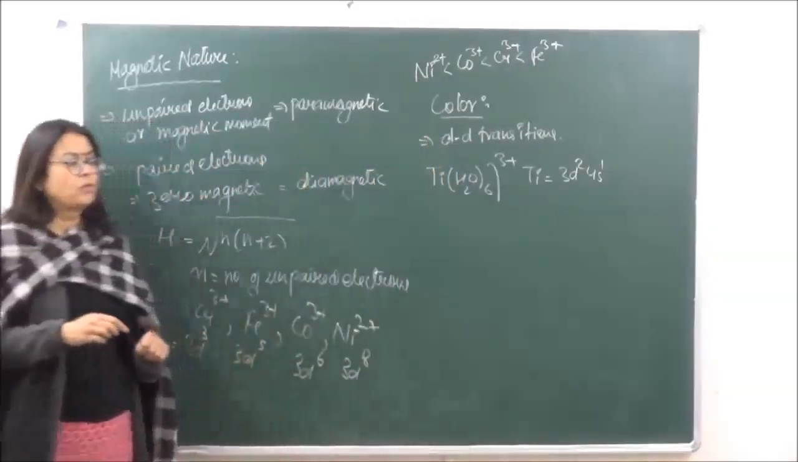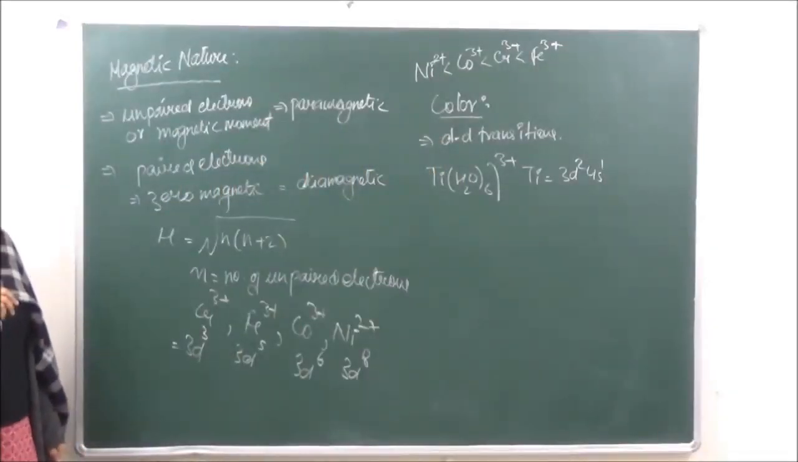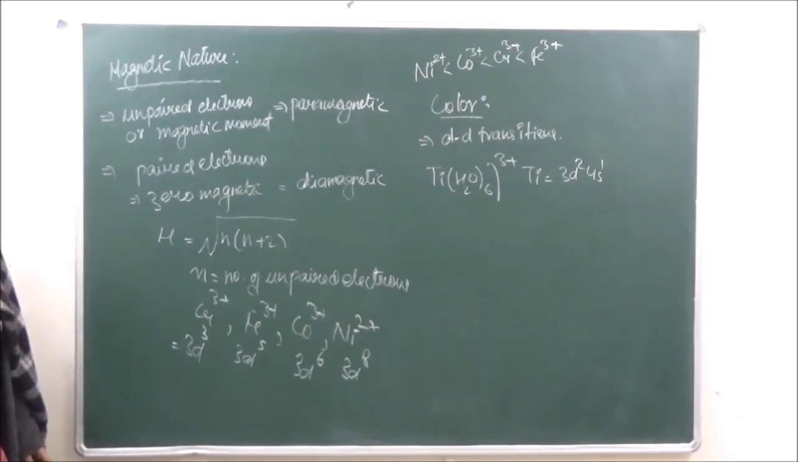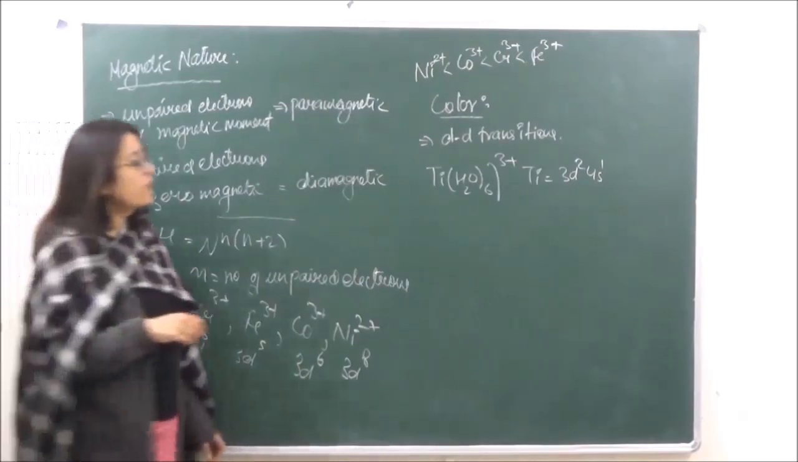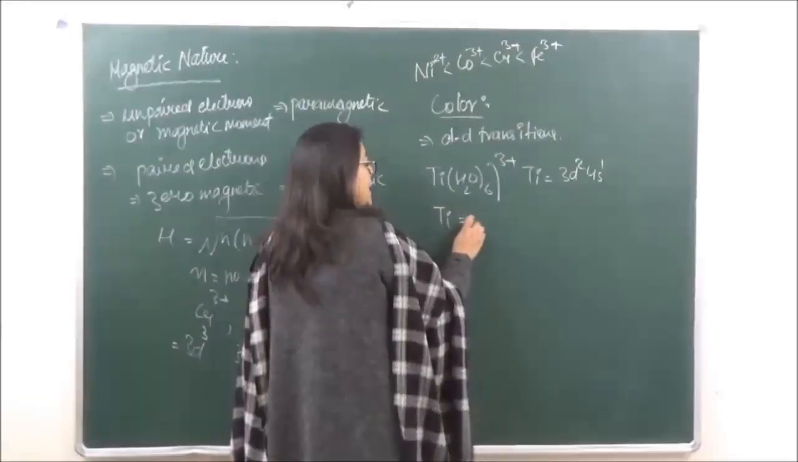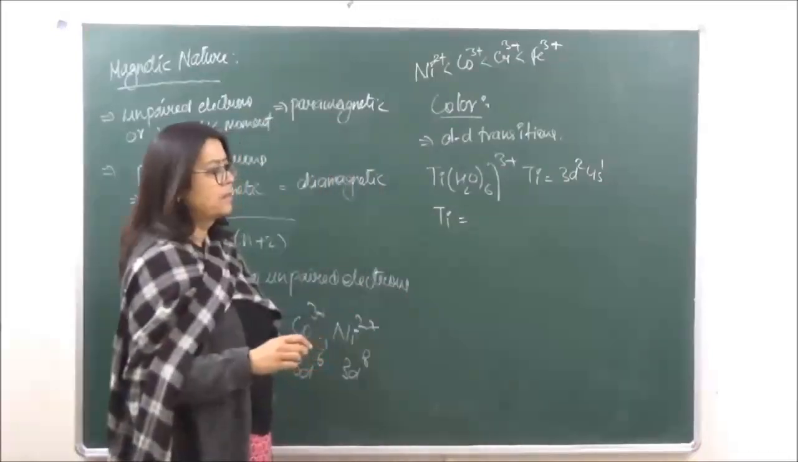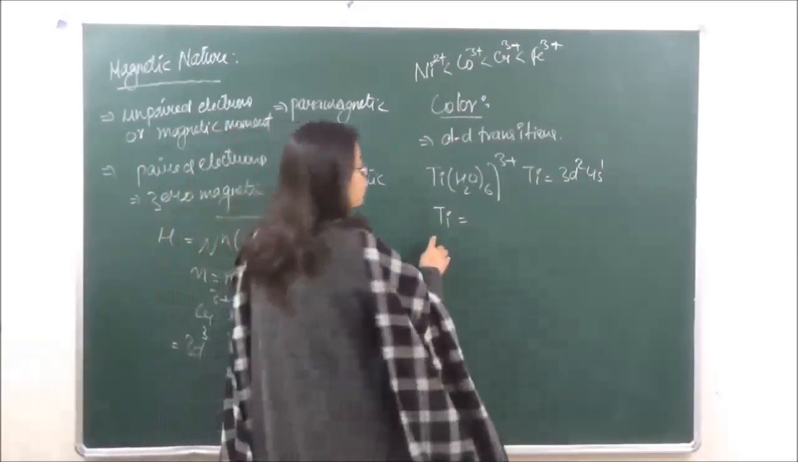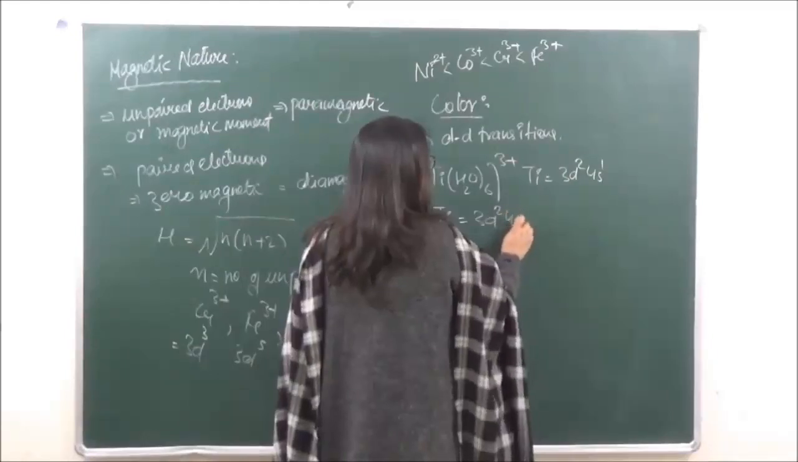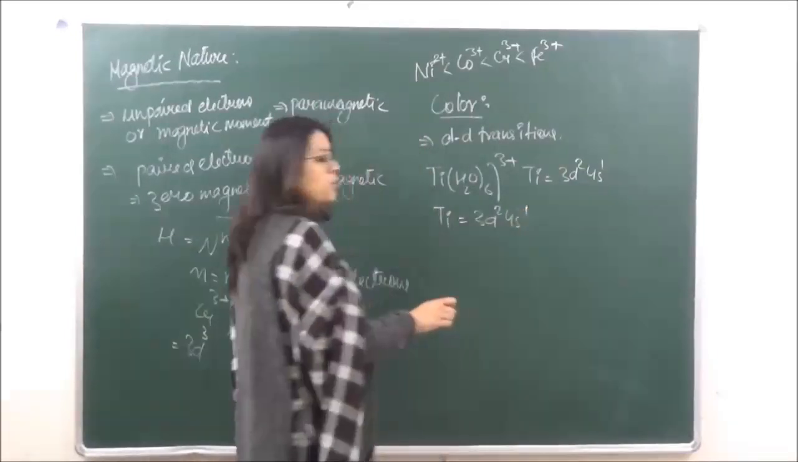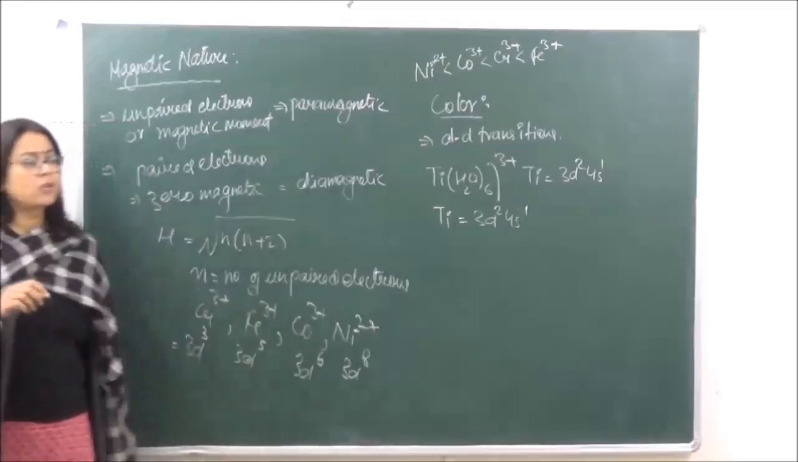3d2 4s1. This is going to be the electronic configuration, right? Now if in case over here we are taking titanium 3 positive, so how many d electrons are going to be there? 0. They are going to be 0 d electrons, right? But if we are talking of titanium, that is going to have how many d electrons over here? 2 d electrons. Isn't it? If you're talking of titanium over here, the electronic configuration is going to be 3d2 4s1. So it has 2 d electrons.